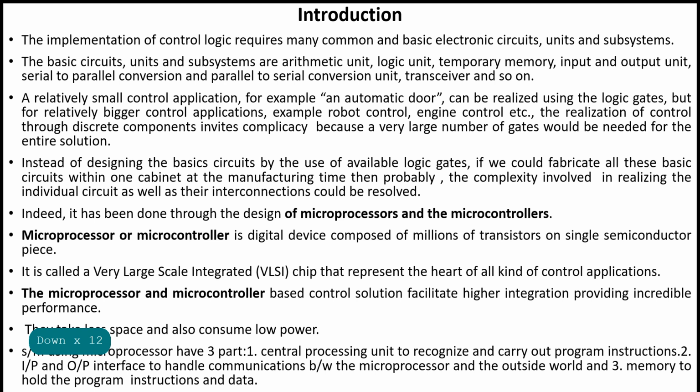A system using a microprocessor has three parts. The first one, the central processing unit, that is CPU, to recognize and carry out program instructions. Second one, input and output interface to handle communication between the microprocessor and the outside world. And the third one, memory to store the program instructions and data.